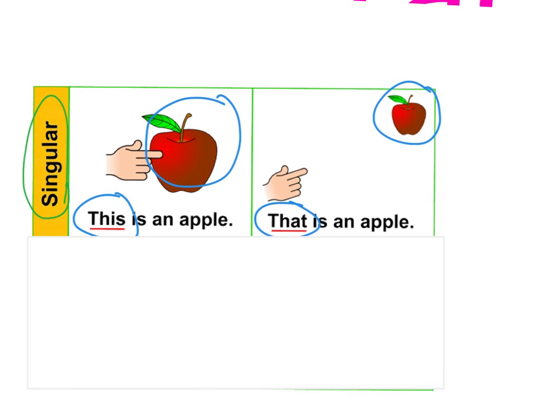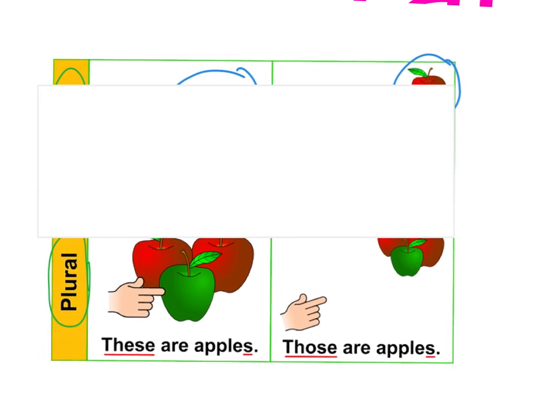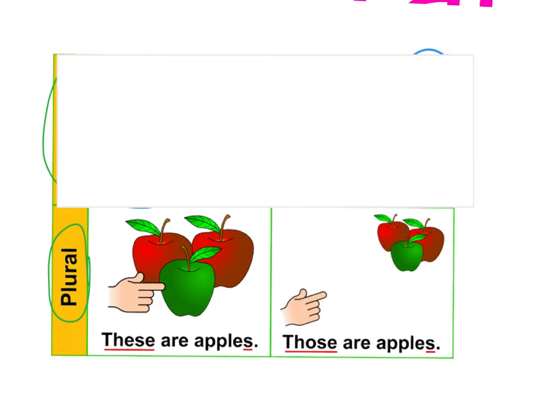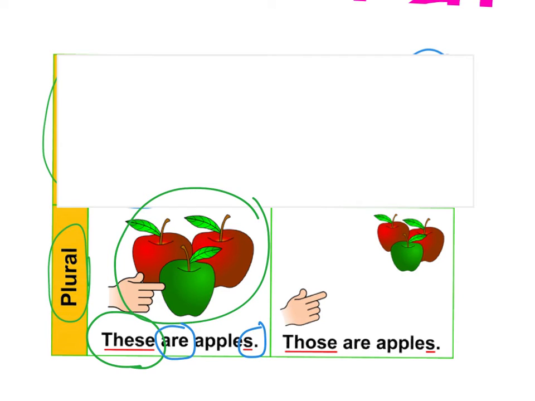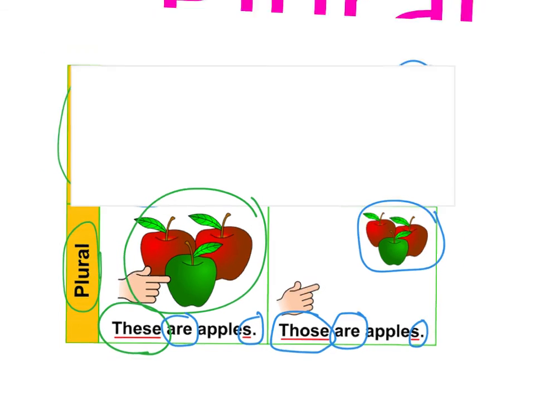When we're talking about more than one, here you can see 3 apples. If you can touch them, we say these. These are apples. You see, we switched to the verb are because there are more than one, and you can see the S at the end of apples. These apples are far away. You can only point to them. So we use the word those. We say are because there are more than one, and you can see the S at the end of apples to show that there are more than one.